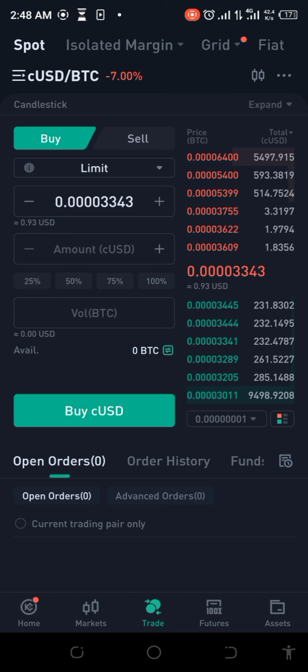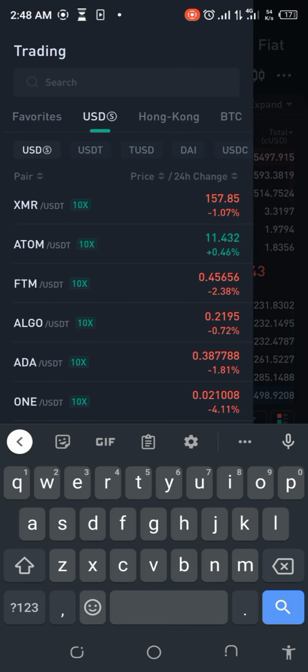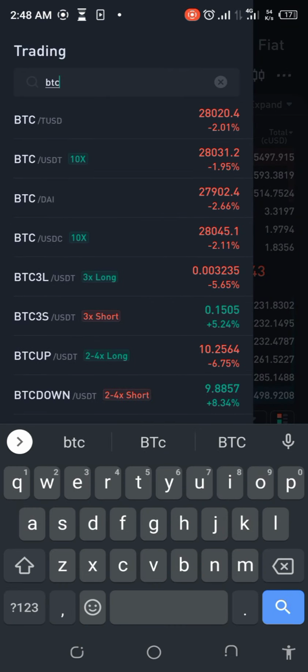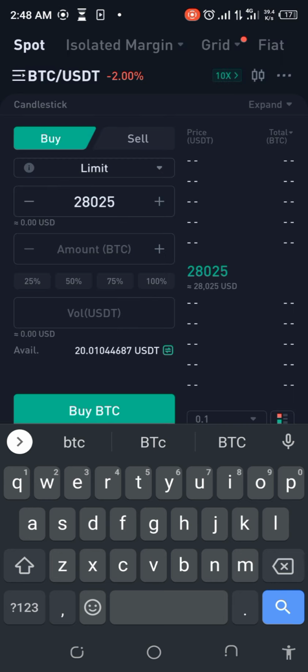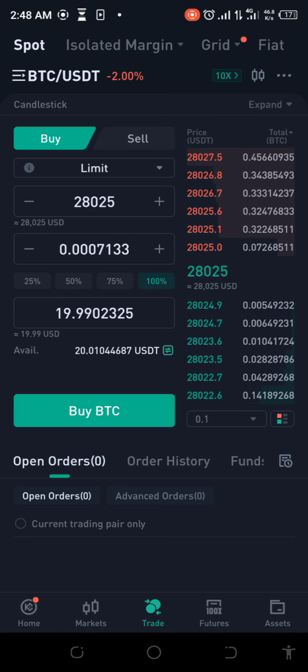Let's go ahead and check on BTC to pick up the amount of money that we can get. Let's go to BTC USDT and just pick up 100%. What do we have here? It only picks up 19.99 out of 20.01.